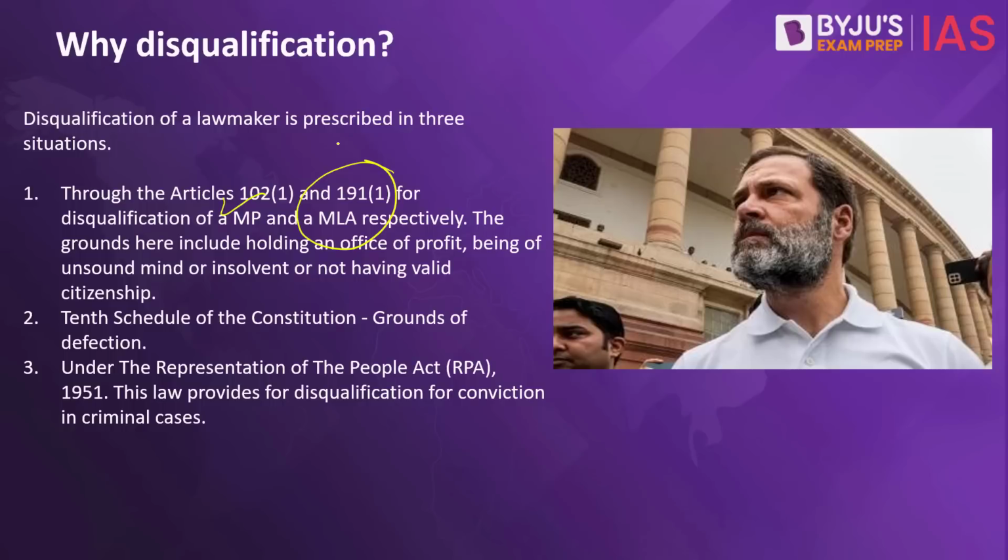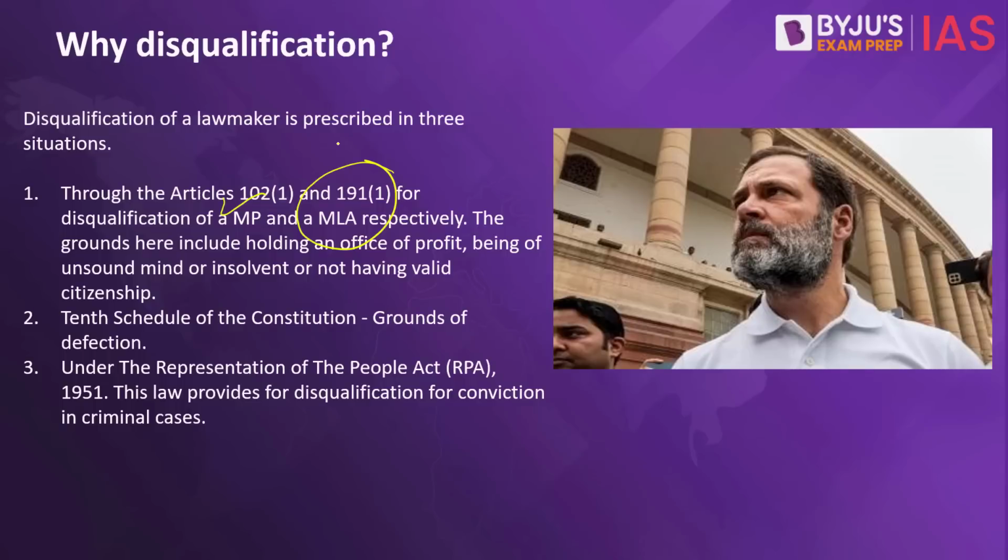The second way in which the members of parliament can be disqualified is under defection. As you know, the 10th schedule of the Indian Constitution has the anti-defection law. In simple terms, if the members of parliament change their party, vote against their party, or resign from their own party, these are some of the circumstances under which the member of parliament may be disqualified. This decision of disqualification is taken by the presiding officer of the House.